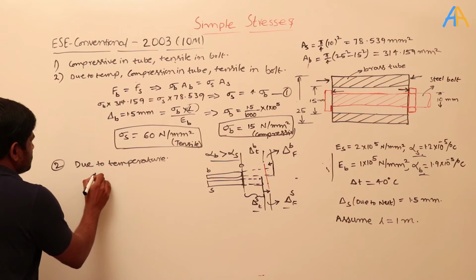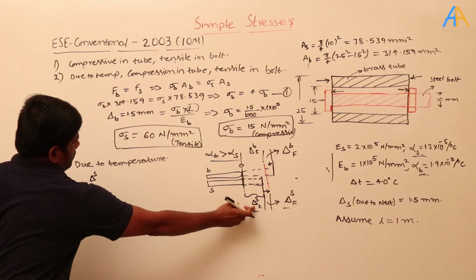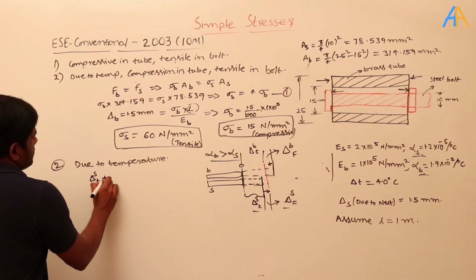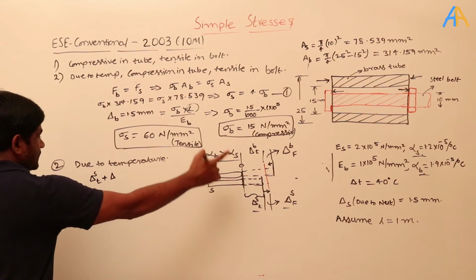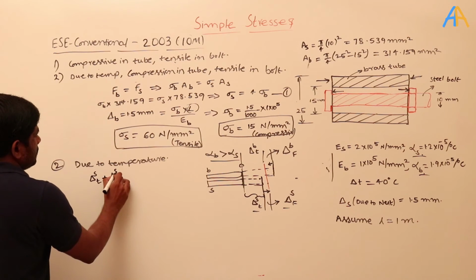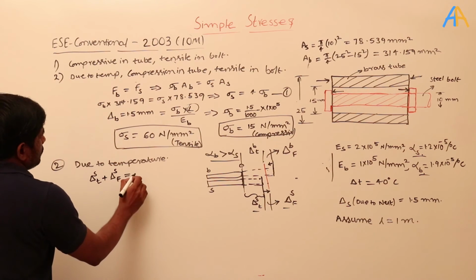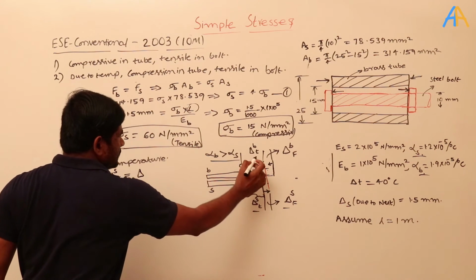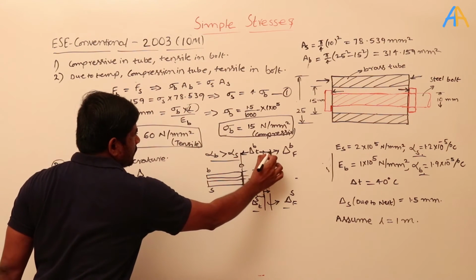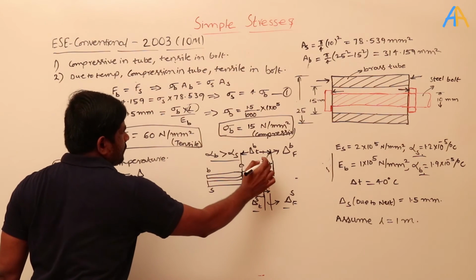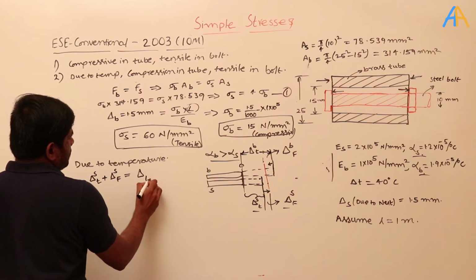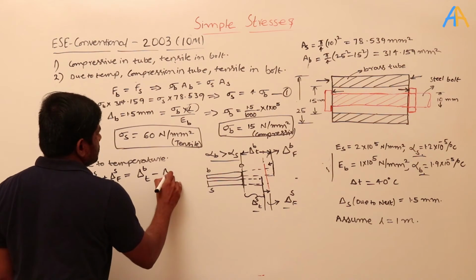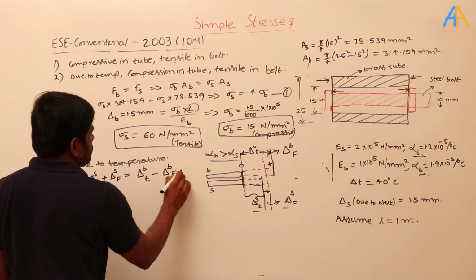Okay, so in case of the steel, the elongation because of the temperature rise plus the elongation because of the stress that is produced here is equal to, in case of the brass, okay, this is from here to here total. So that is a delta T of the brass. We need to subtract this much amount, that is a delta B because of the force here.